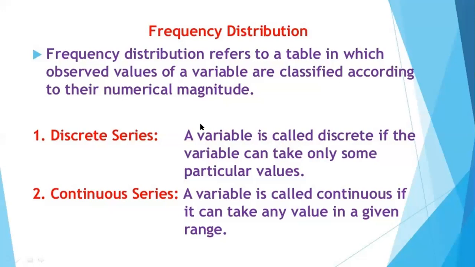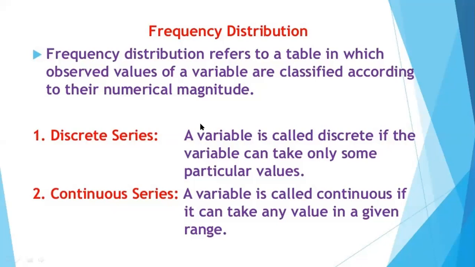So you have to mention its frequency also with that. What is frequency? Frequency is the number of times the data is occurring in an event. That is the frequency. All right. And you must know that you have to make the tally bars also when you write the frequency.